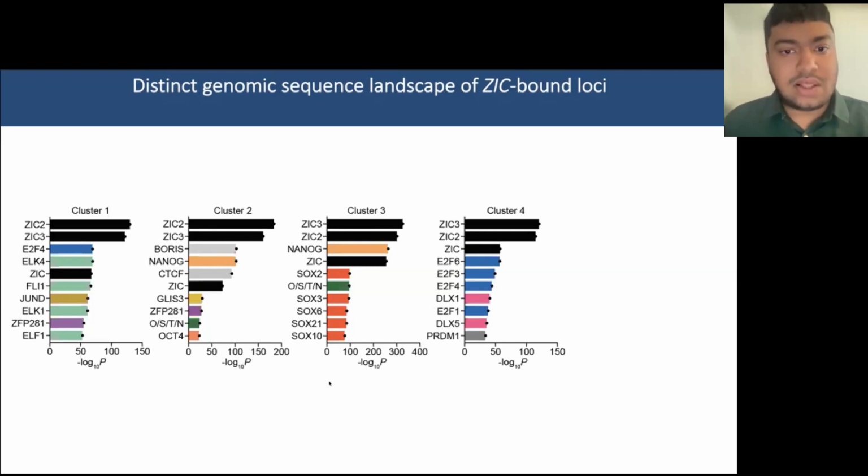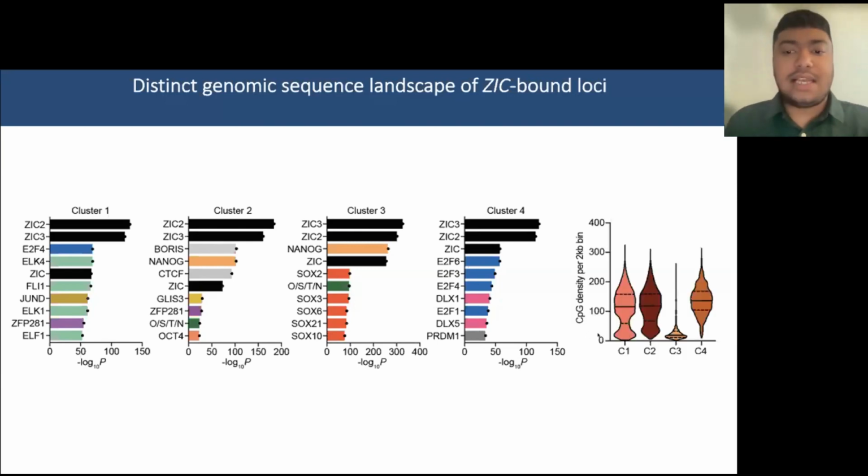So focusing just on clusters 3 and 4, we observed that cluster 3 has co-enrichment for SOX factors, which are another very strong activating transcription factor, and that ZIGs and SOX might interplay with each other to maintain accessible chromatin and an active chromatin signature over prime-specific enhancers. Whereas cluster 4 showed enrichment particularly for E2F factors, which are found in PRC1.6 complexes, and are found generally over CpG-rich regions.